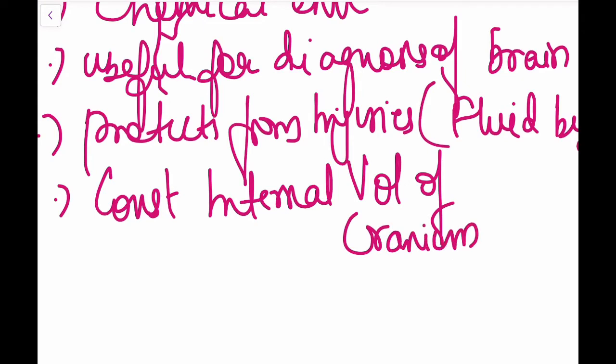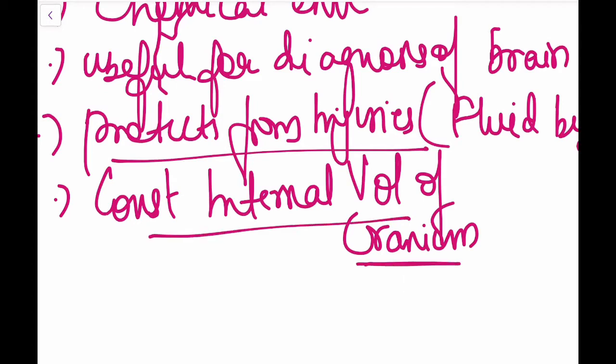Cerebrospinal fluid provides a chemical environment. It is useful for diagnosis of brain disorders, protects from injuries, and helps in maintaining the constant internal environment of the cranium. It also provides nutrition to nerve cells.